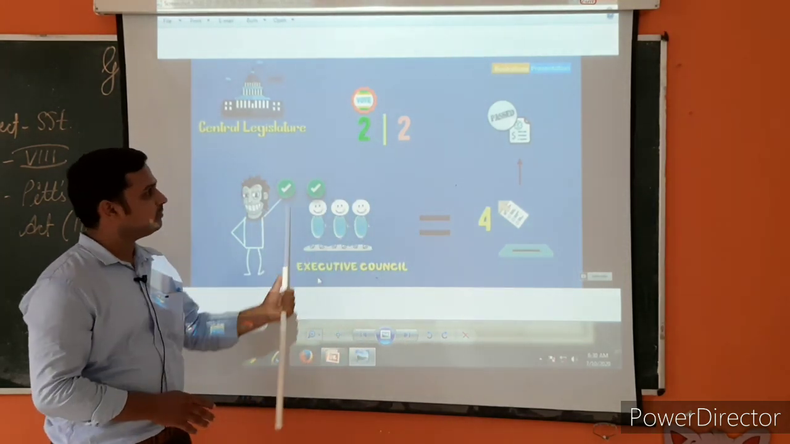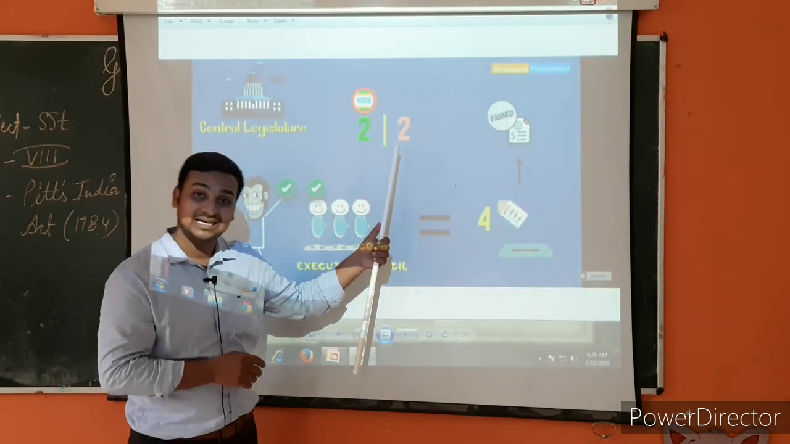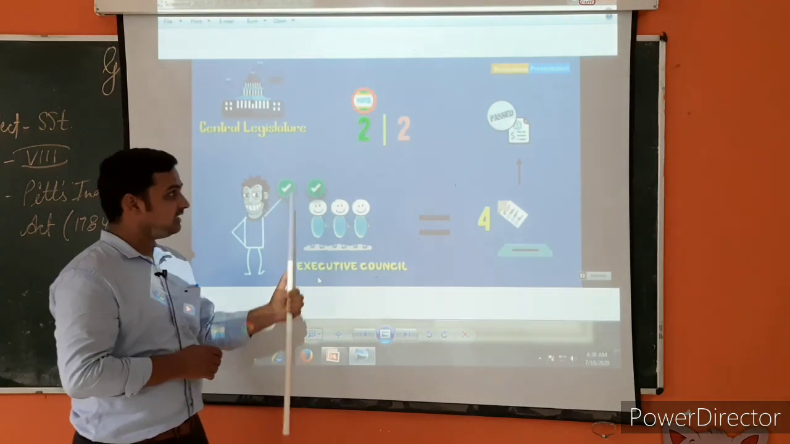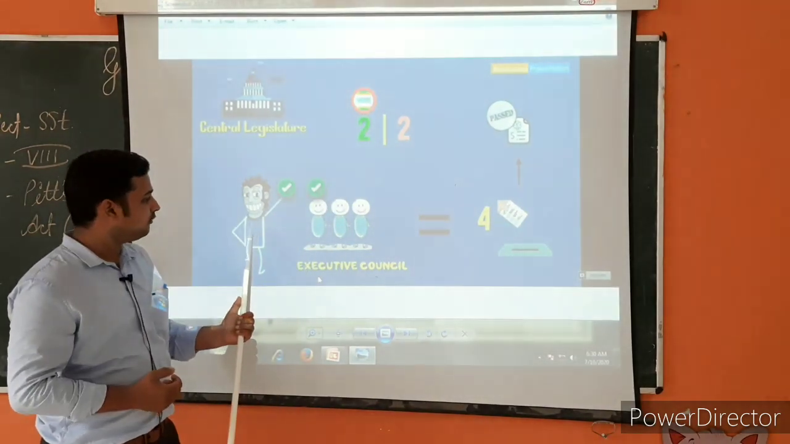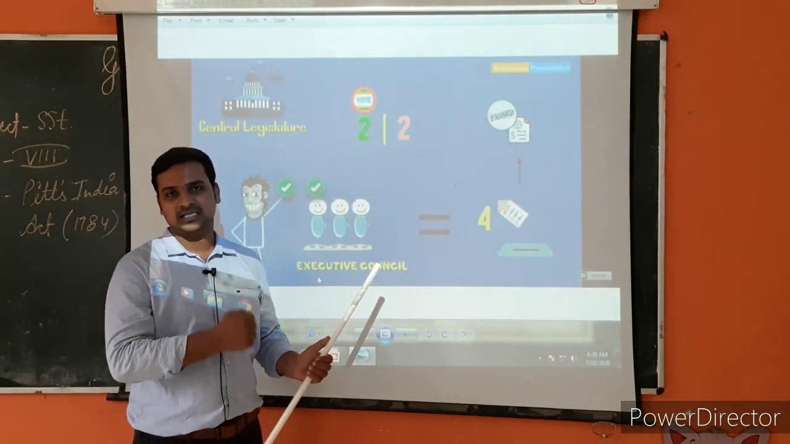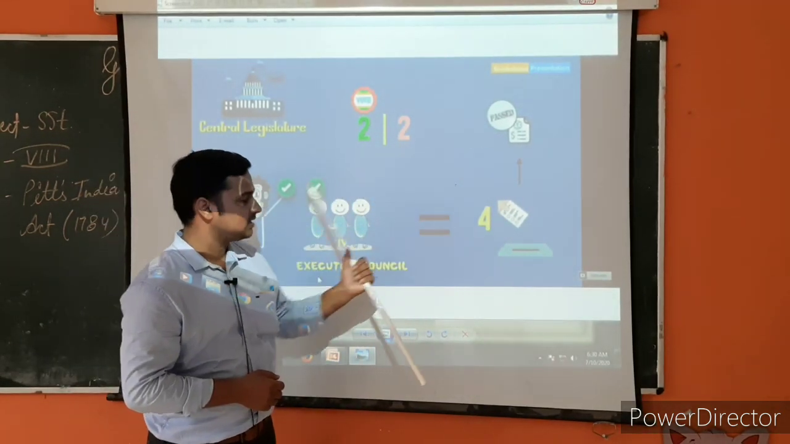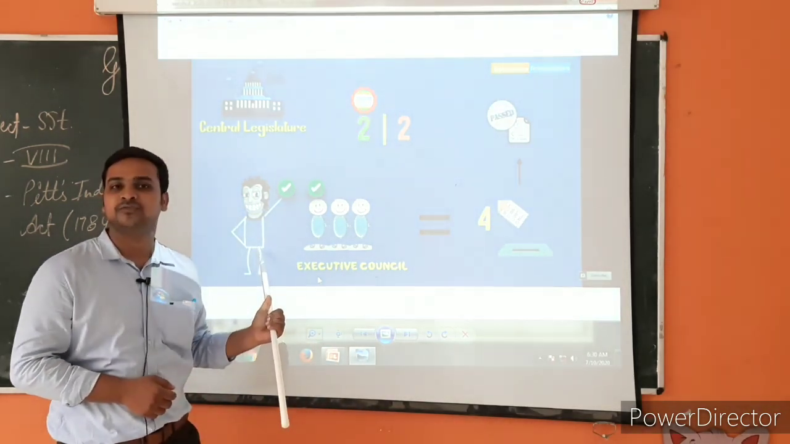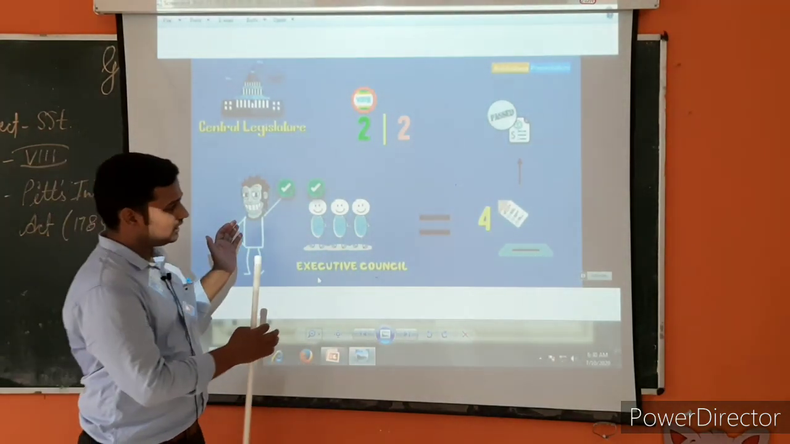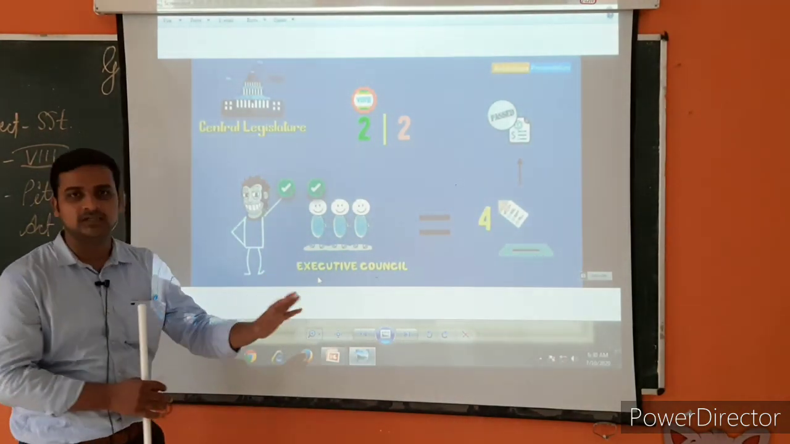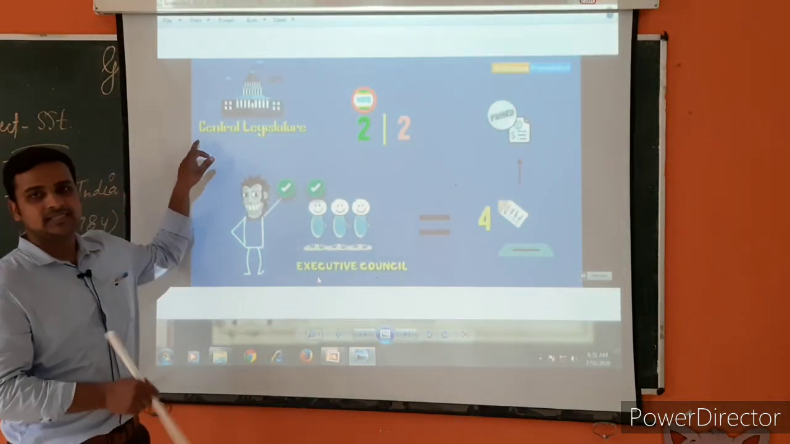You can see if 2 members are voting in favor of passing the law and 2 members are standing against it, then it will be a tie, and in that condition the Governor General will exercise his right, and with 2 and 2 the law will be passed, because he has veto powers as well. So overall, in other words, whenever the Central Legislature wants to pass a bill or a law,